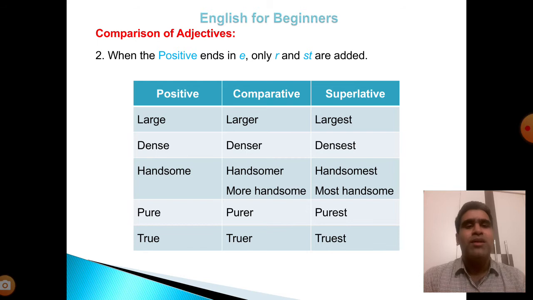Number 2. When the positive ends in e, only r for comparative and st for superlative are added. Example: large, larger, largest; dense, denser, densest; handsome, handsomer, handsomest; more handsome, most handsome. Some exception adjectives will be there: pure, purer, purest; true, truer, truest. In these positive adjective words ending with e, we can add r for comparative, st for superlative.